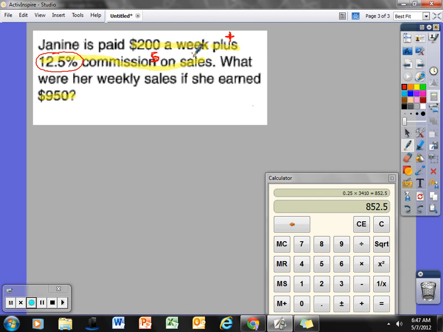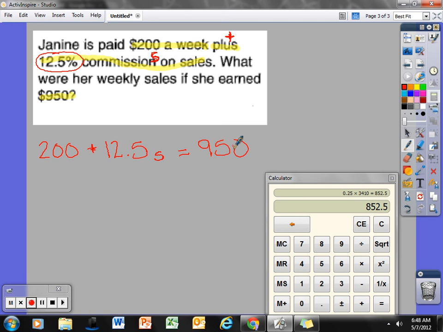So I'm going to do this with an algebraic equation. I know that she earns $200 a week plus 12.5% commission of her sales, but we don't know how many sales she made, so we'll call that S. That's going to be equal to the $950 that she made for that week. She made $200 automatically, plus whatever sales she made, she gets 12.5% of that. When we combine these two things, we get her pay for that week, which is $950.